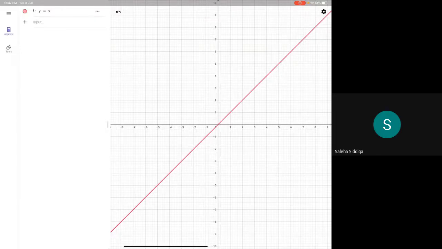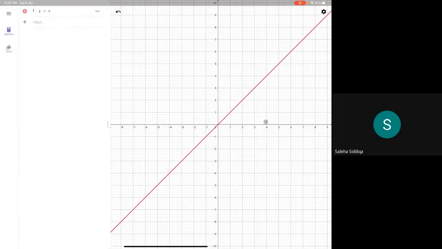You can compare the equation y equals x with the standard equation y equals mx plus c. If you compare, the value of c is 0 and the value of m is 1. Do you agree? Yes, sir. So m is 1, that's why the slope of this graph is 1.